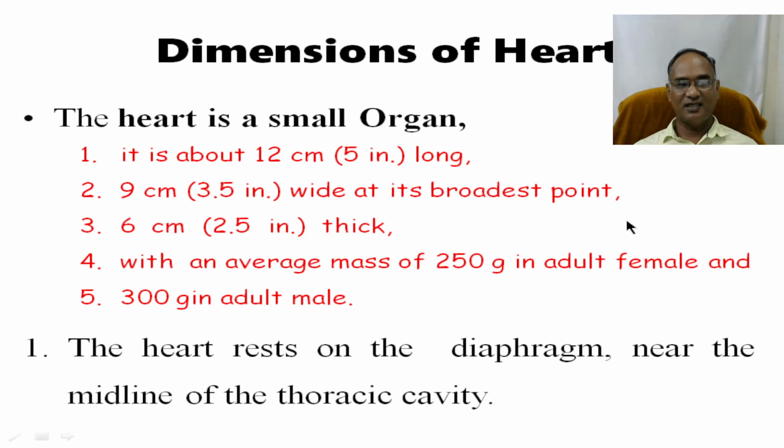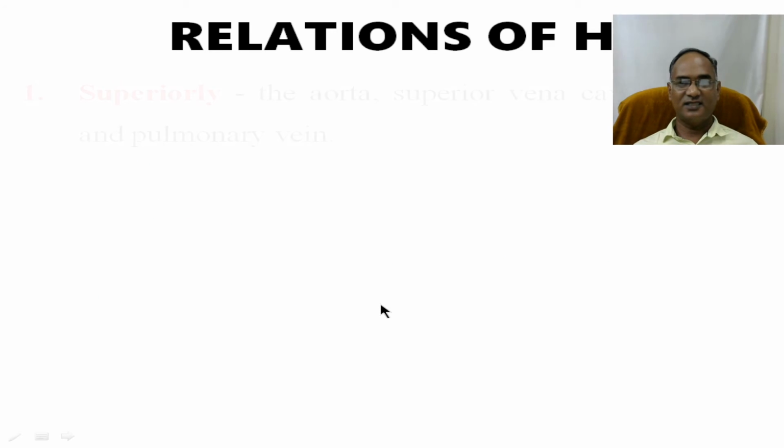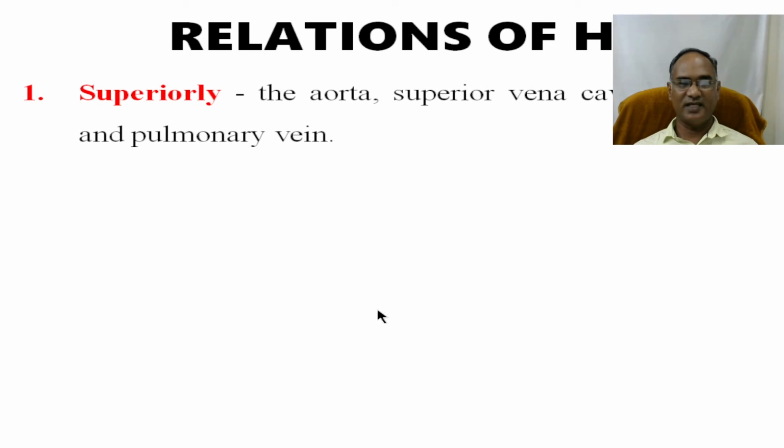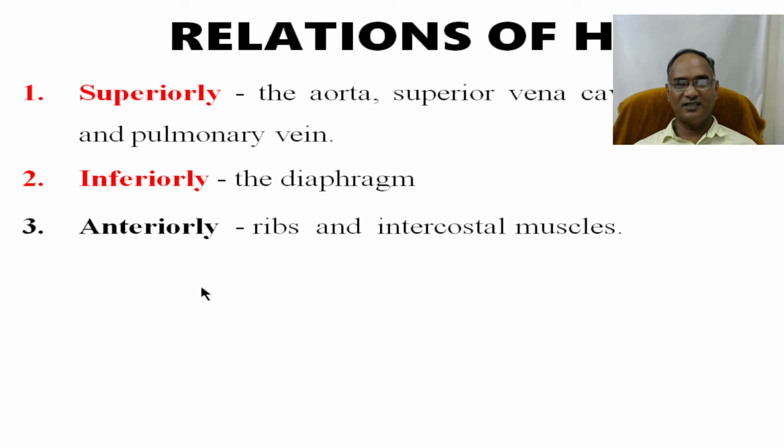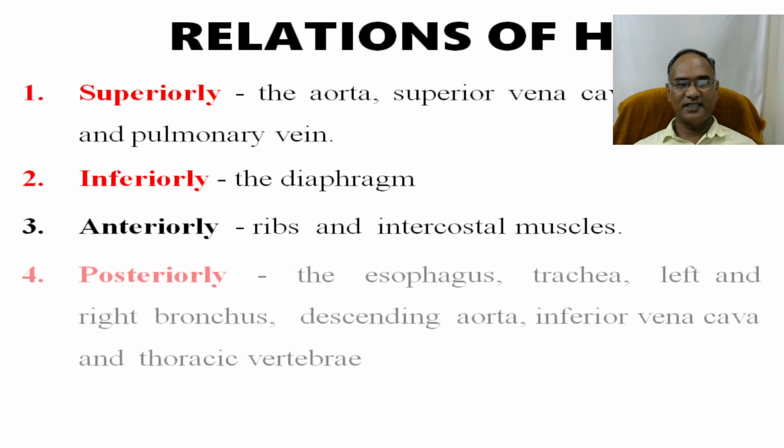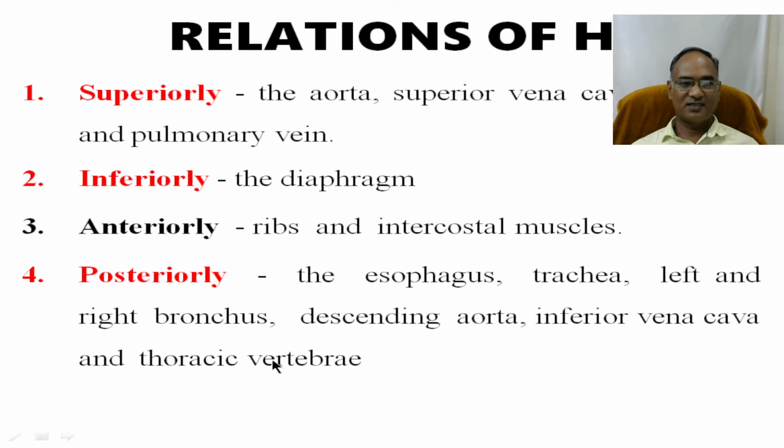So the heart is located above the diaphragm, near the midline of the thoracic cavity. The relations of the heart: superiorly, the aorta, superior vena cava, pulmonary artery, and pulmonary vein. Inferiorly, the diaphragm is present below the heart. Anteriorly, the ribs and intercostal muscles, and posteriorly, the esophagus, trachea, and left and right bronchus.